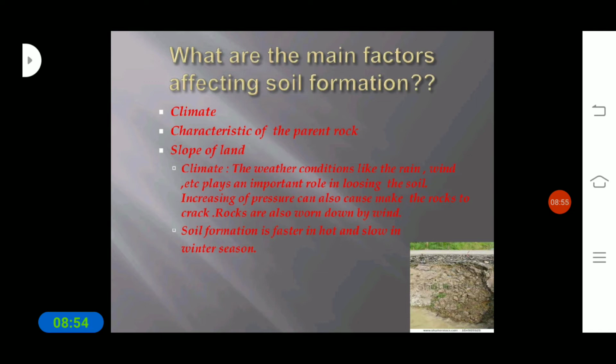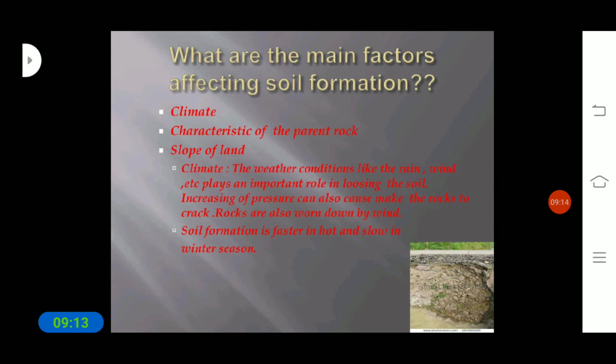Climate, the weather conditions like rain, wind, etc., plays an important role in losing the soil. These are some conditions which play an important role in losing the soil.